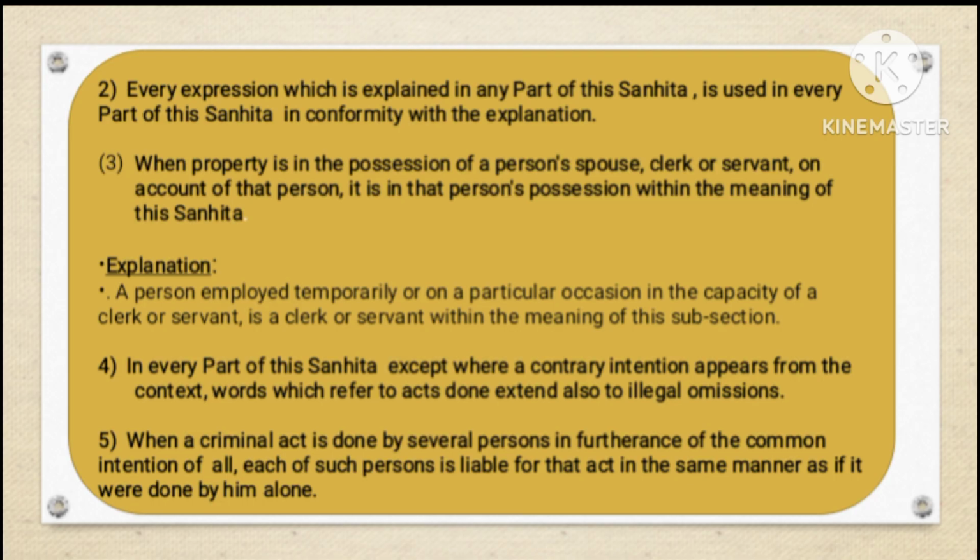In simpler terms, if a law prohibits a certain act, it also prohibits failing to do something when there's a legal duty to do it. Example act: the law prohibits stealing a car. Omission: a person sees a thief stealing a car but does nothing to stop it, even though they have a legal duty to assist. This omission would also be considered a violation of the law, similar to if they had directly stolen the car. In essence, the law considers an illegal omission as a type of action if the context does not suggest otherwise.